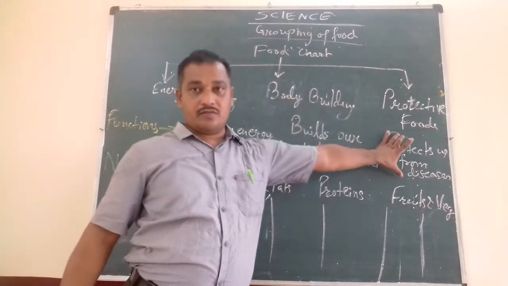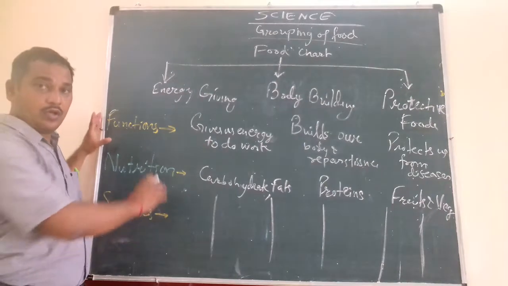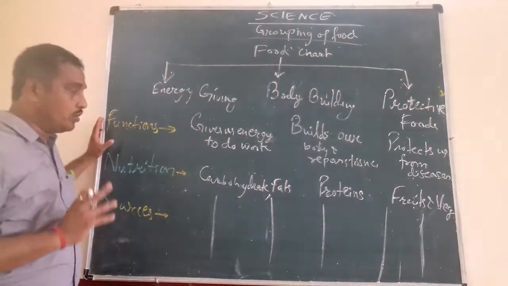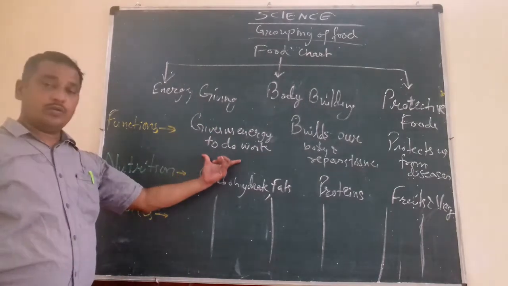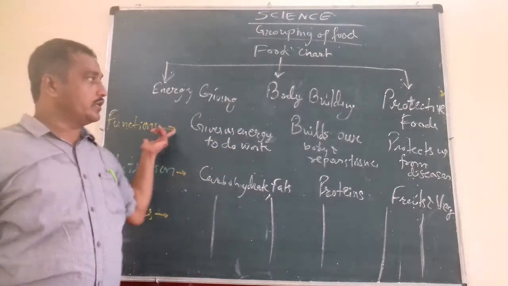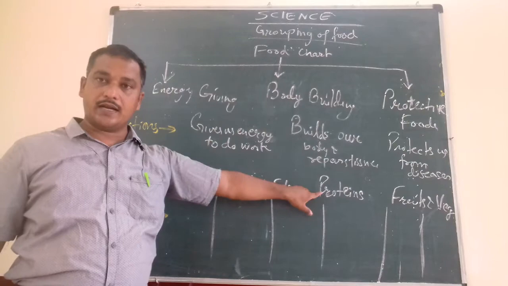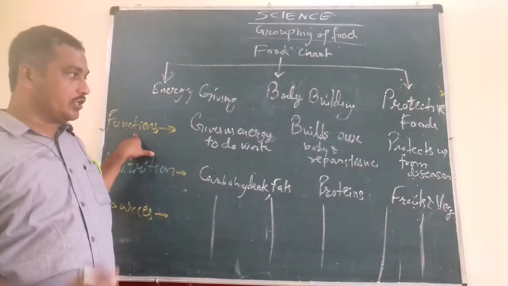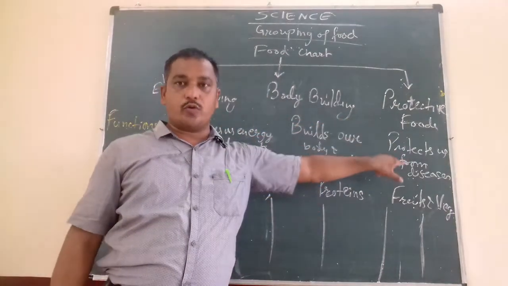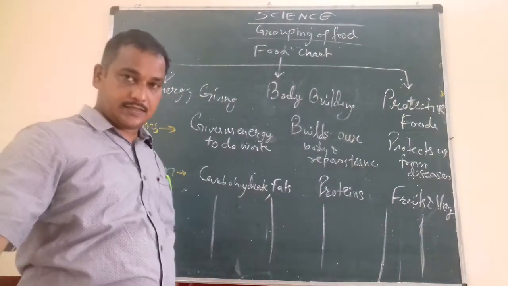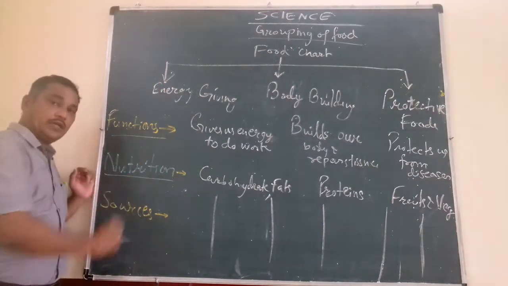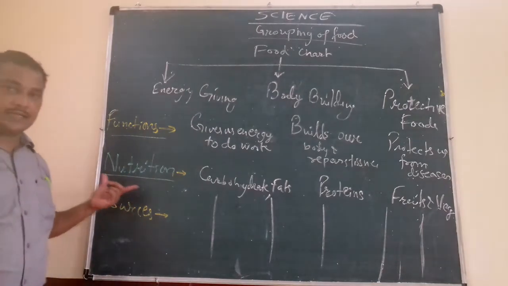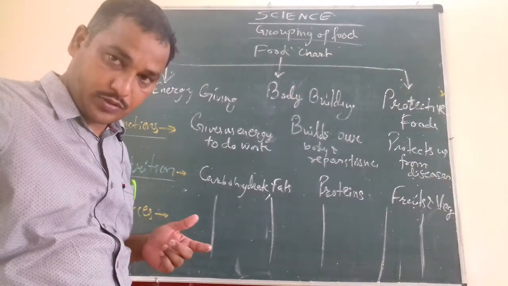So like this you have to revise it and learn it. I will ask you anytime. The function of energy giving food is to give us energy to do work. The function of bodybuilding food is to build our body and repair the worn out tissues, and the function of protective food is to protect us from the diseases. Similarly, after the function, we can discuss the nutrient content in these.